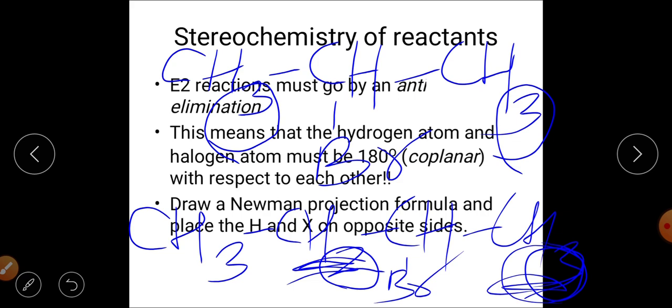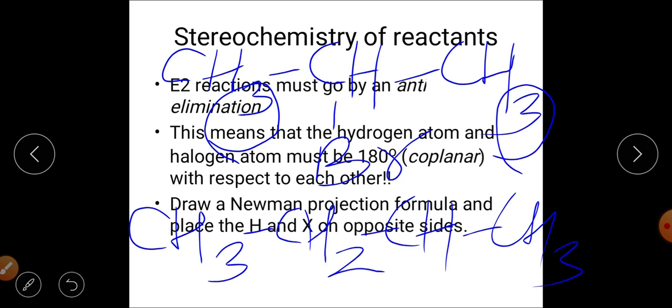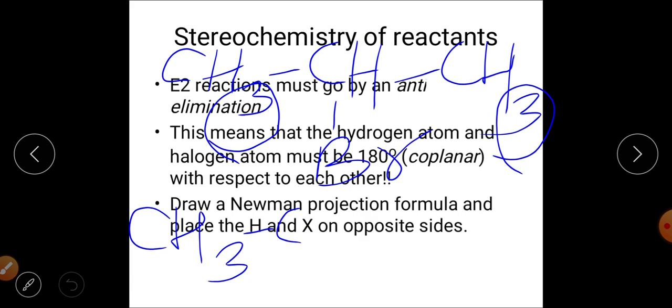So we were discussing the stereochemistry of this particular reaction. For explaining the stereochemistry of the E2 reaction, we can say that the preferred mode of bimolecular elimination is anti-elimination.